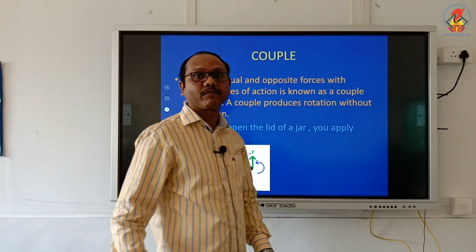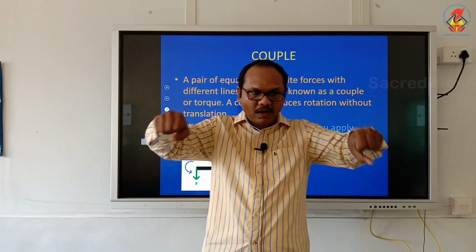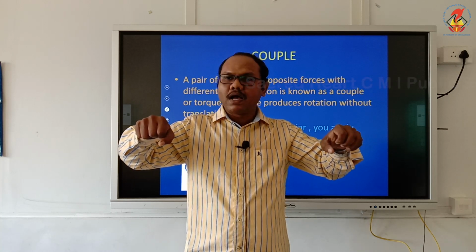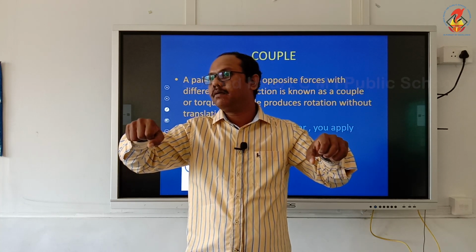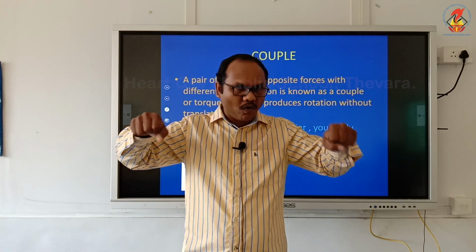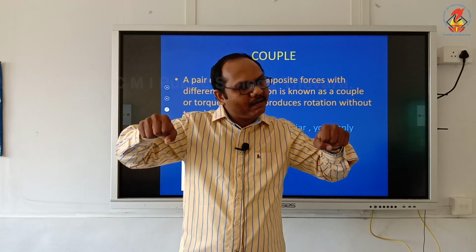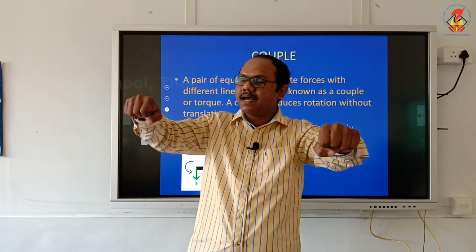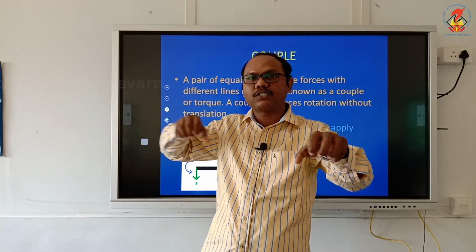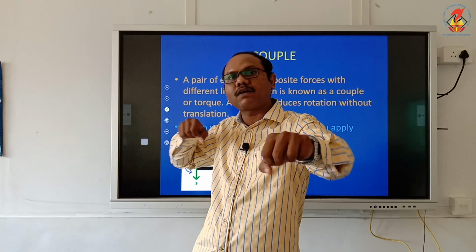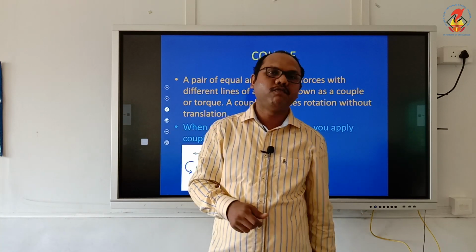Another example, the handlebar of a cycle. We are holding the cycle like this, the handlebar. If you want to turn, what will you do? Suppose I want to move towards my right. So I will hold like this and give one force in the forward direction, and with my right hand I will give a force in the backward direction. So I am turning it like this. One is going forward, other is coming backward. So I am applying couple force.